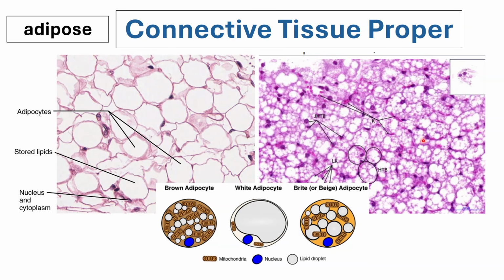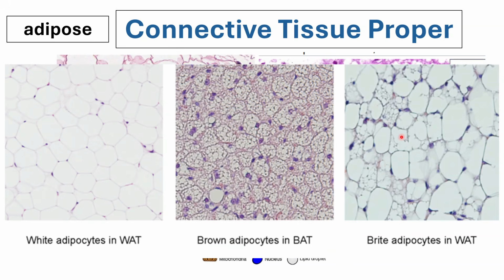You can also see this in very young animals, because it helps in the regulation of temperature. So this will be your white, and this will be your brown adipocyte.